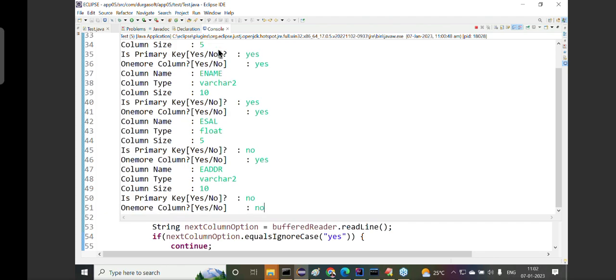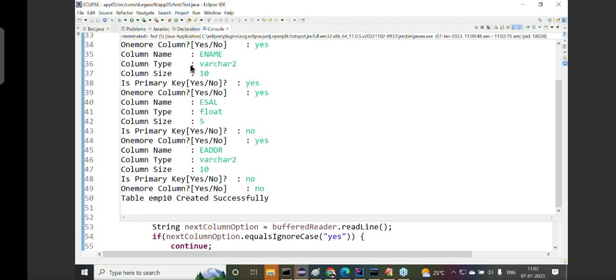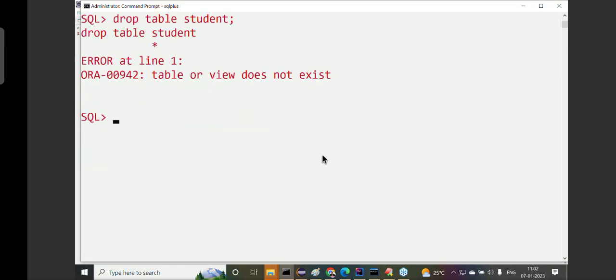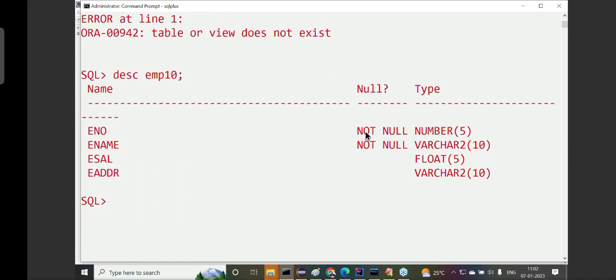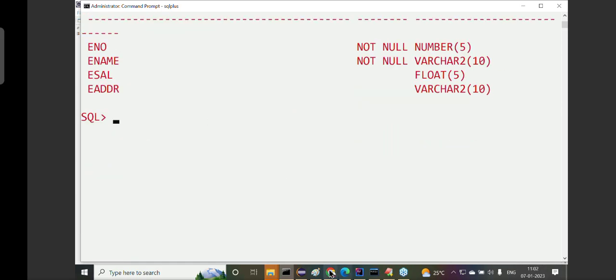One more column? No. If I click on the enter button, the query will be executed and the table must be created in the database. What we are getting is, EMP10 table created successfully. Let us check in the database. Describe EMP10. Is the table available or not? How many columns are acting as primary keys? Two columns here, ENO and ENAME. Observe carefully.